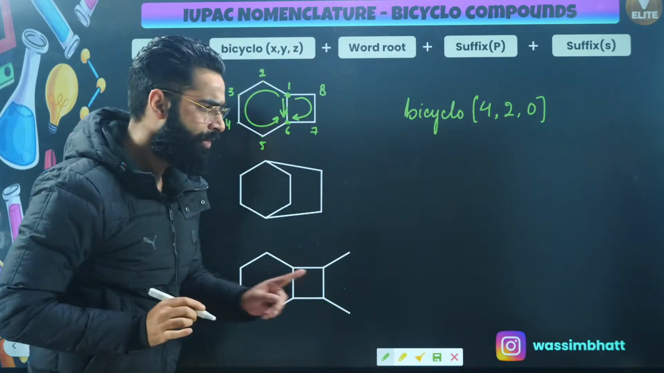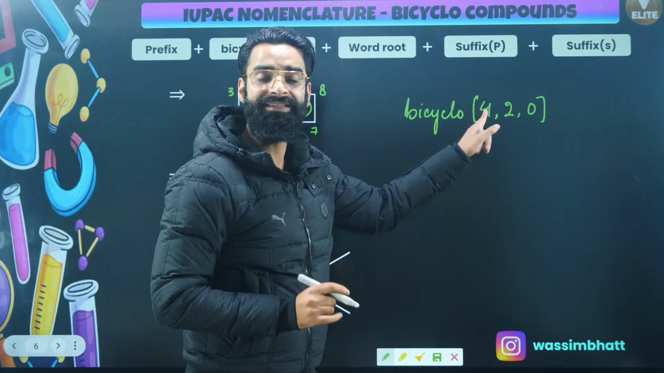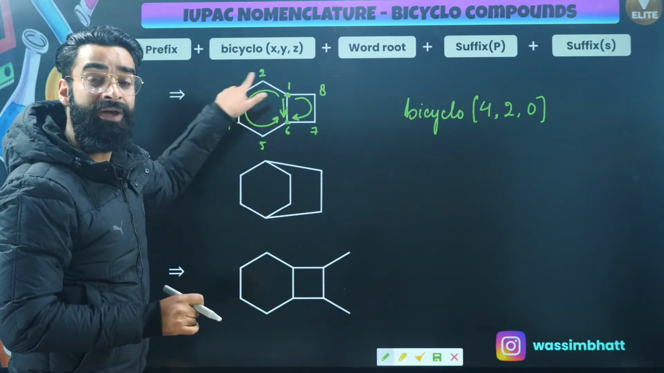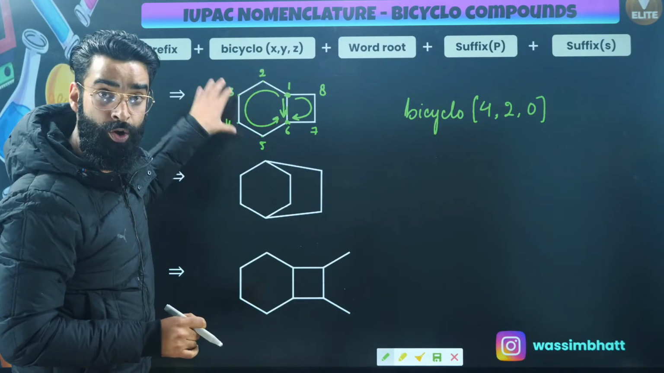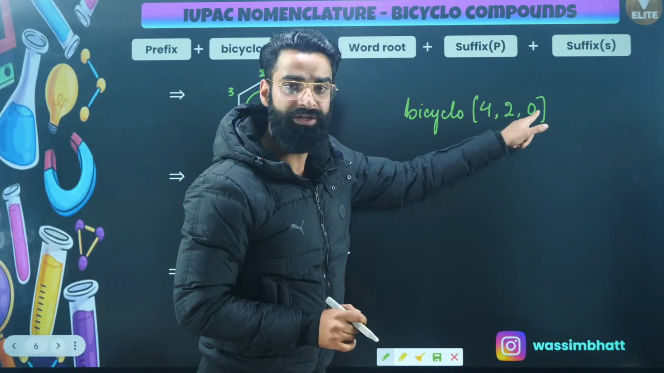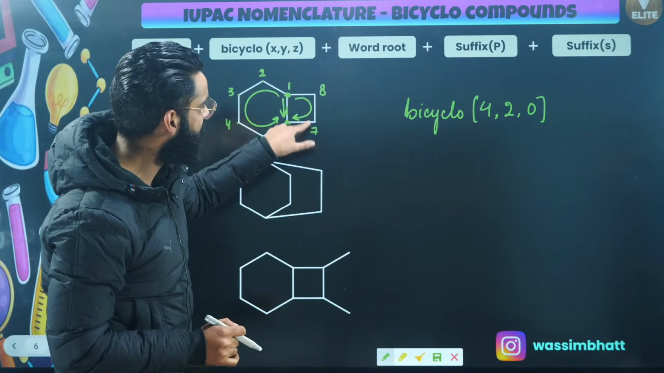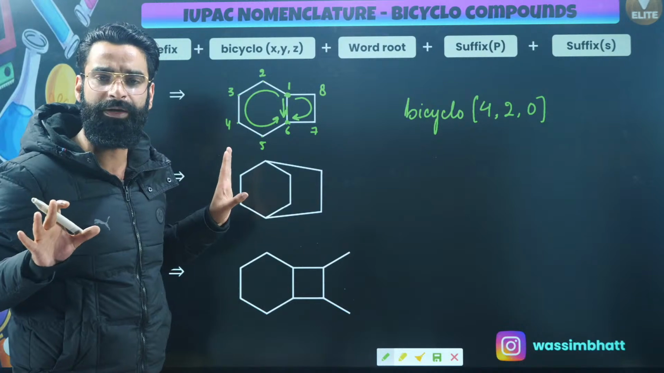I hope you got to know what this X is, what this Y is, what this Z is. What is X? X means the number of carbon atoms which are there in the longest path, except these 2 bridged carbons. Longest, shorter, shortest. In the shorter path, how many carbon atoms are there except these 2? 1 and 2. So 2 I've written over here. And in the shortest path, there is no carbon atom in between, right?